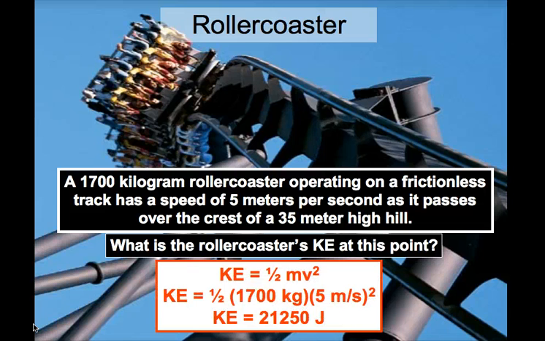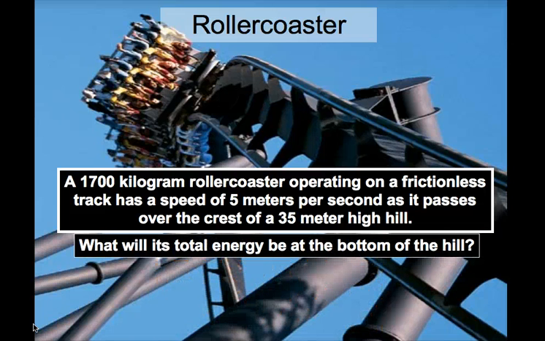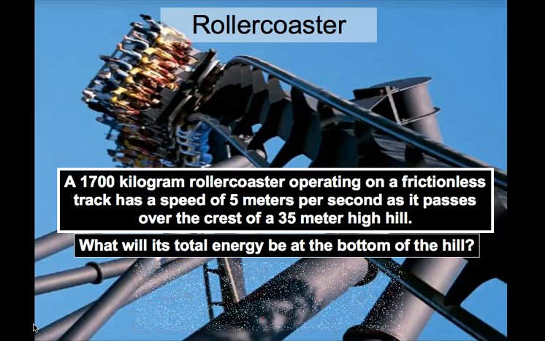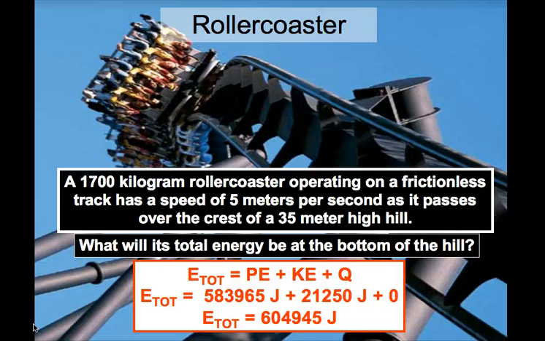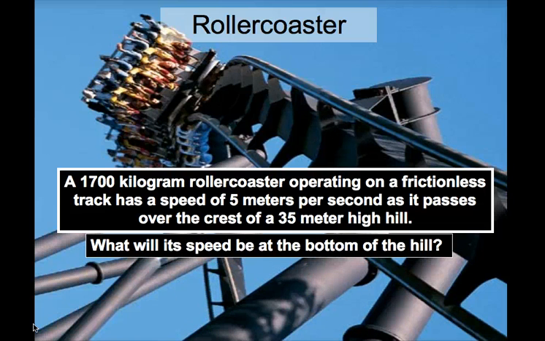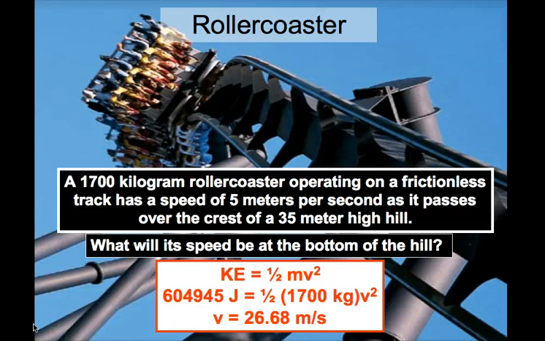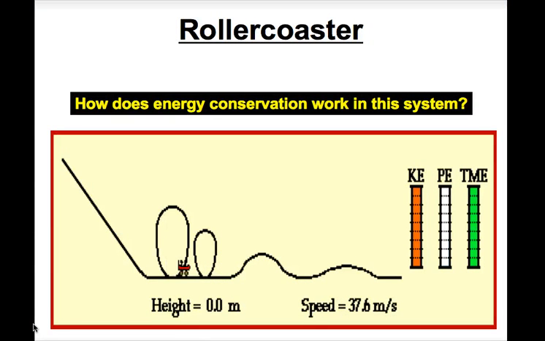So what's the total energy? Well, it must be equal at the bottom of the hill. We're not losing any to friction. The sum of all of them, 604,945 joules. From there, we can find the speed at the bottom of the hill using the kinetic energy formula. 1/2 mv squared, 26.68 meters per second. Pretty fast.